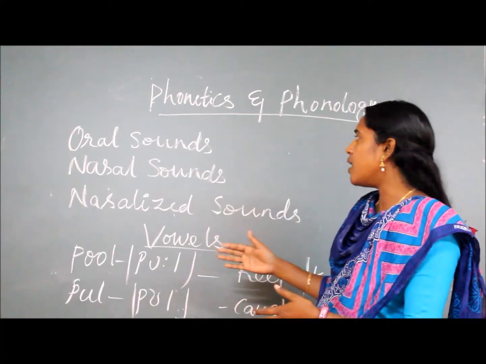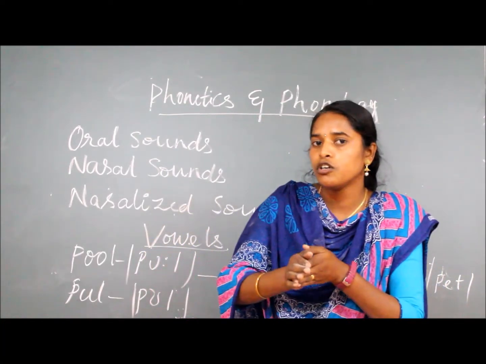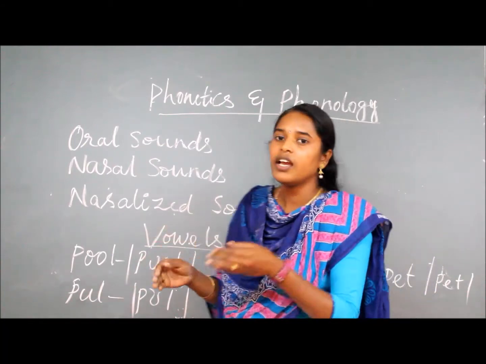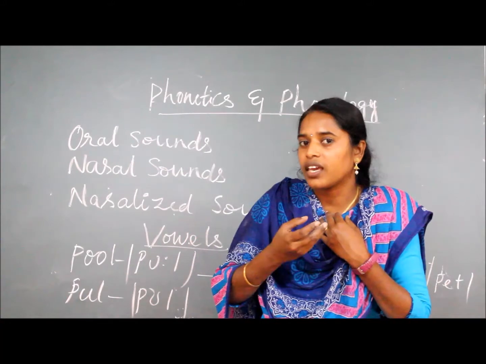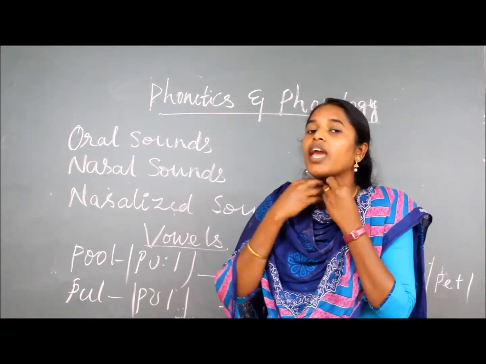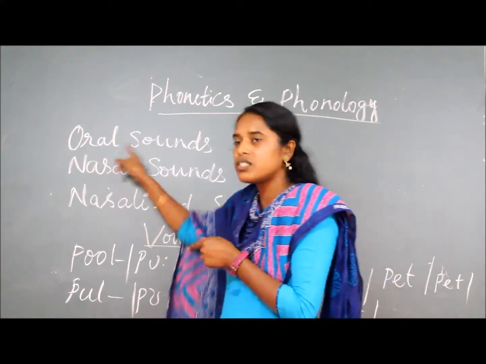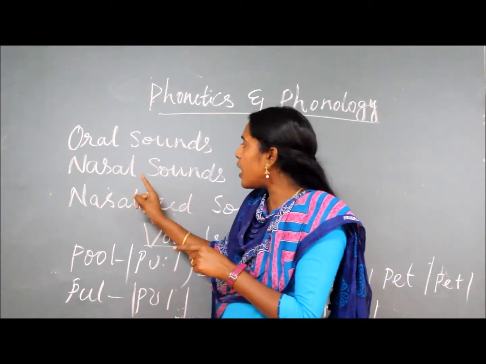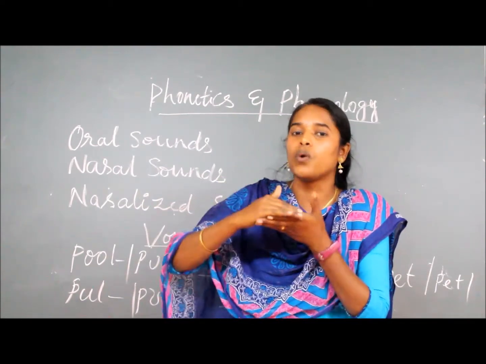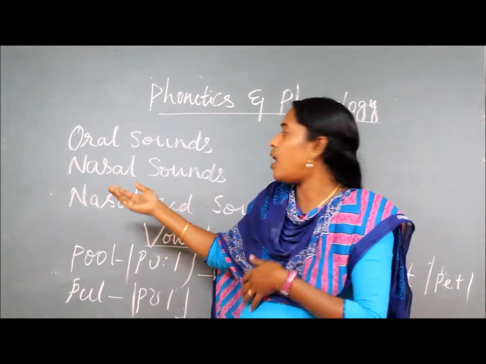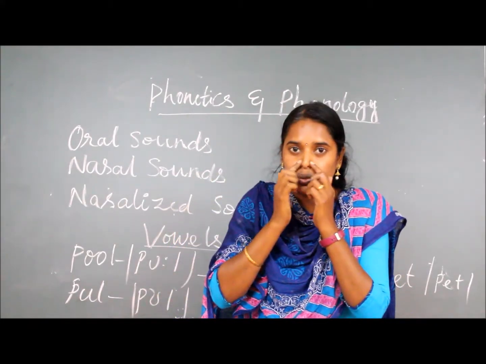When air is passed and our nasal part may be closed, the air comes from the lungs and passes through the trachea and the vocal cord. The air is coming to the oral cavity, so those sounds are called oral sounds. When we make other sounds, your oral part is closed and the air and the sound pass through the nasal, through the nose.